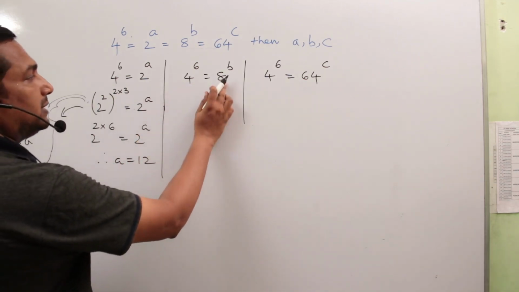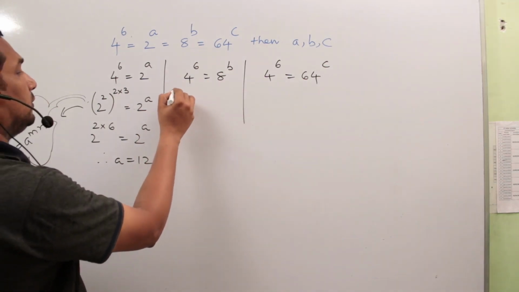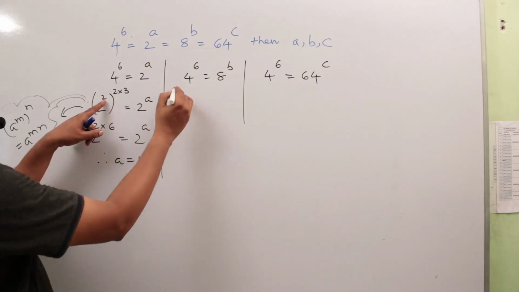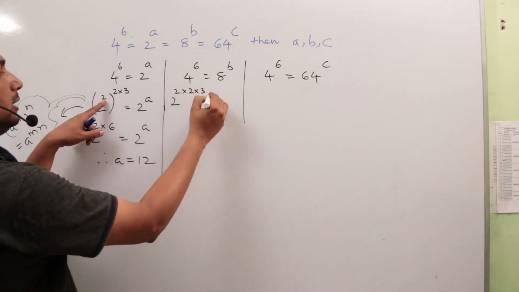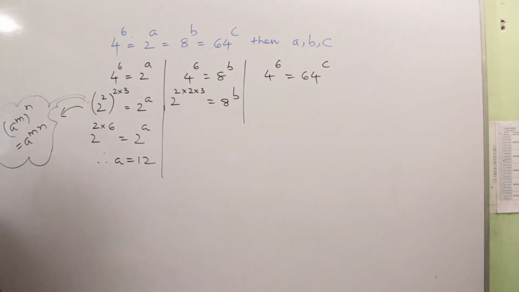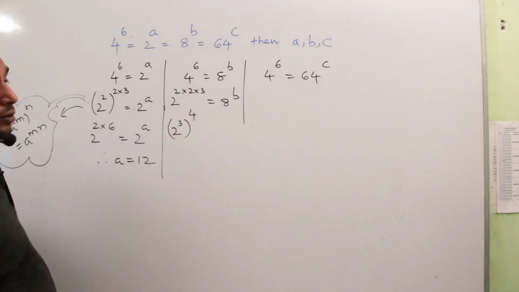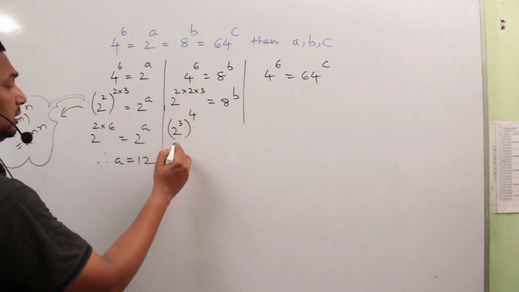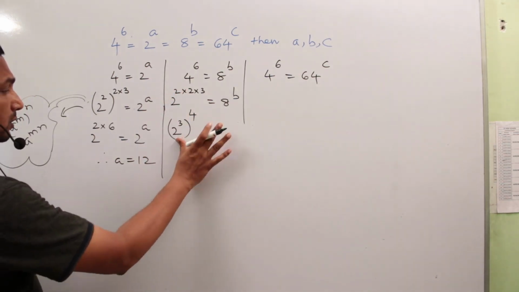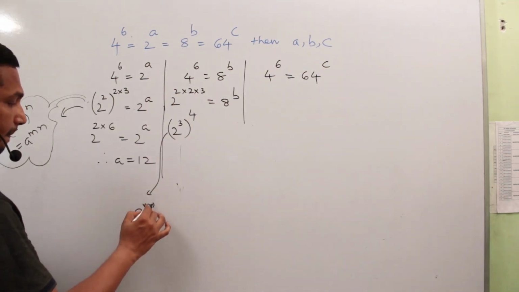Now come to here. Here the base is 4, there the base is 8. So it is going to be converted into 8. So 2 to the power of 2 into 6, that is 2 to the power of 12, is equal to 8 to the power of b. Right? Now 2 to the power of 3 whole to the power of 4 we can write, because it is in the form of a to the power of mn.